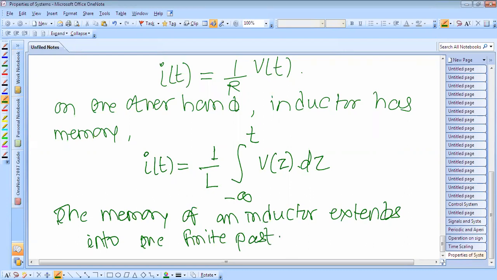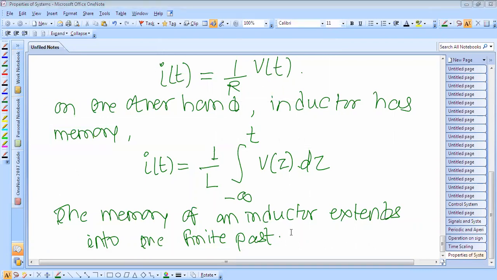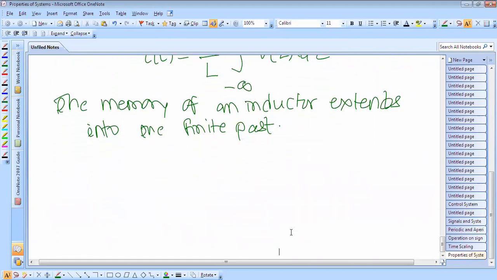Okay, so these are some examples of memoryless and memory systems.